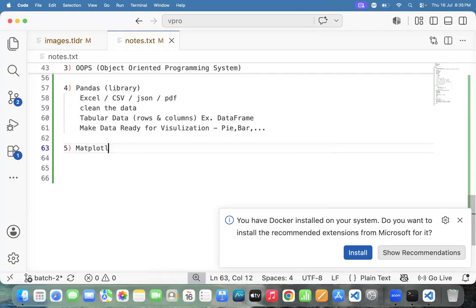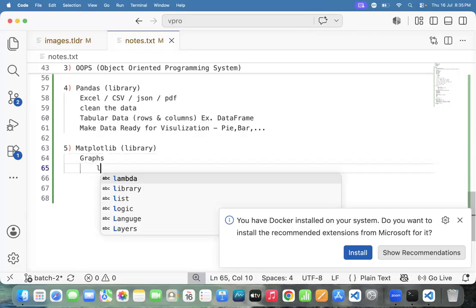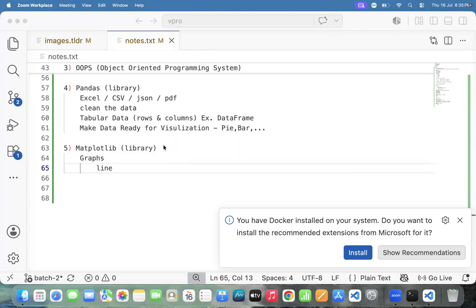And we have one more library. Which library? Matplotlib. Pronounce it Matplotlib. What is the specialty of Matplotlib? It is used to draw graphs, like a line graph. For example, if we take the line graph, this is the y-axis, this is the x-axis.